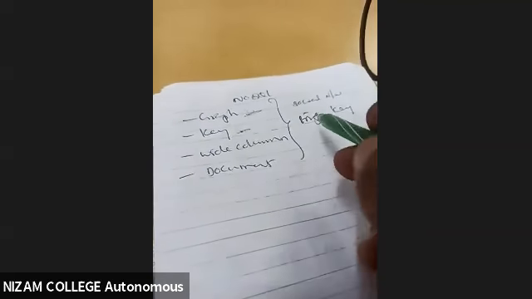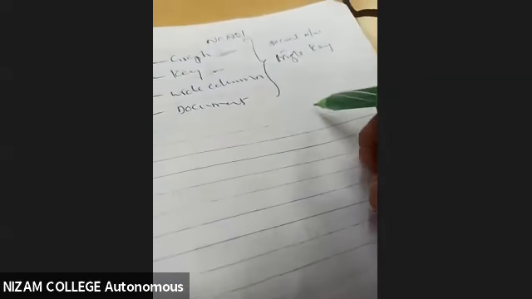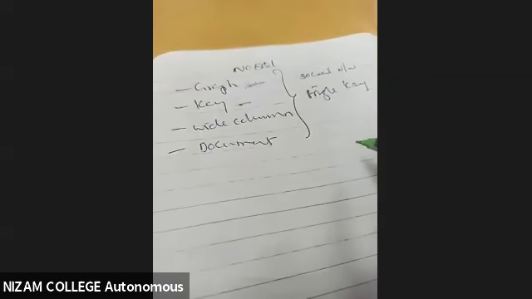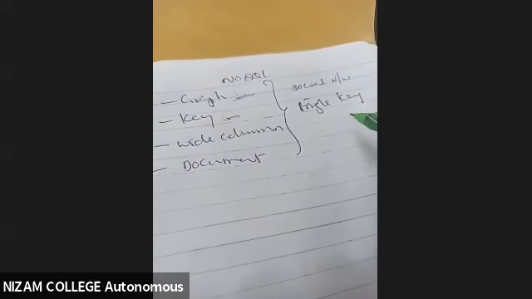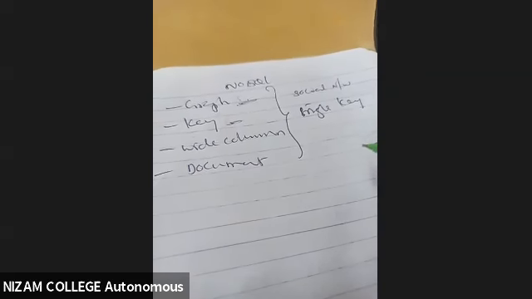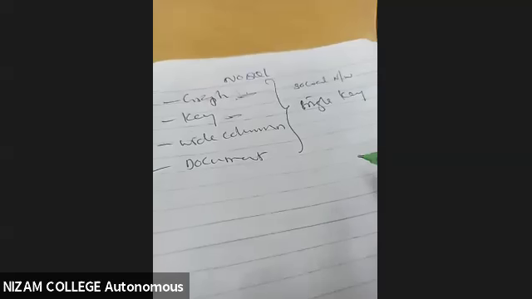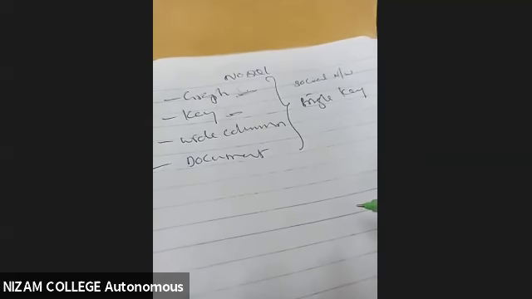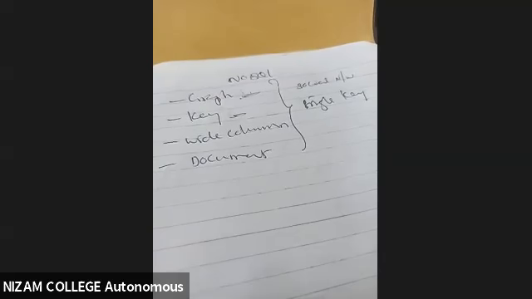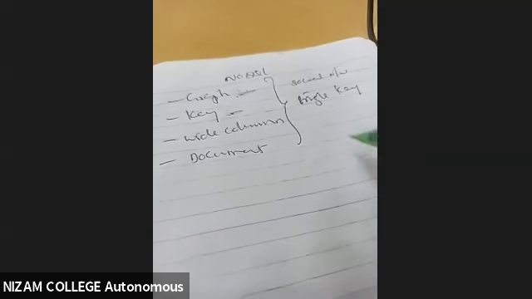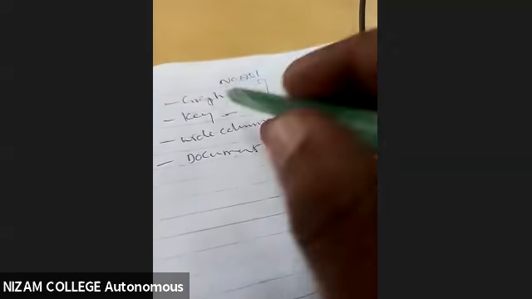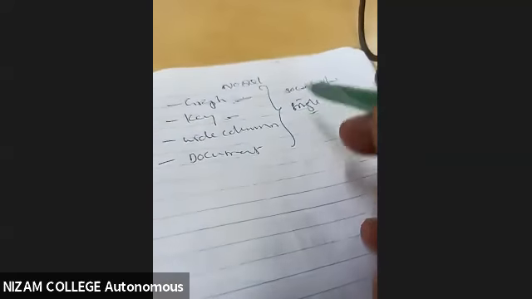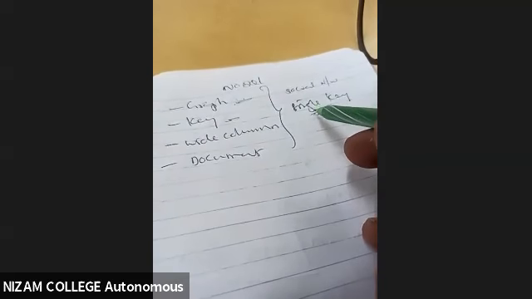It will store one attribute. Suppose, as I told you in the example, my roll number. If I type the roll number, the entire data of that particular student will be retrieved. Like, I'll get his contact number, his address, how many subjects he has cleared, how many subjects he has backlog, how much fees he has paid, whether the person has written the internal exams or not. Like this, I'll get the entire details of that particular person. So this is how the key will be stored. With the help of that single key, I can extract the entire data.